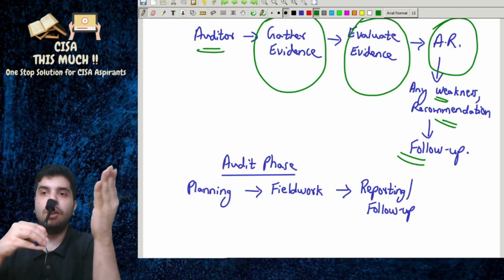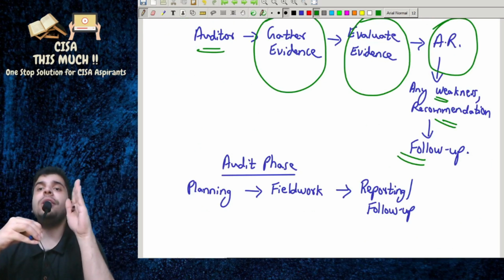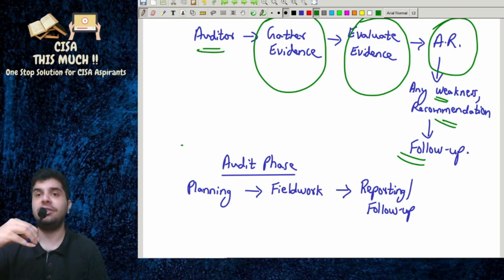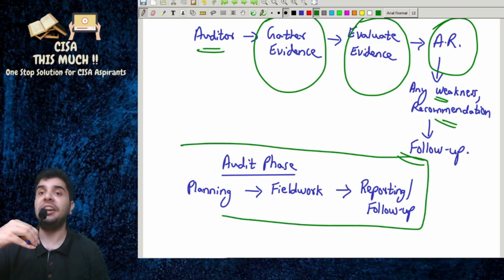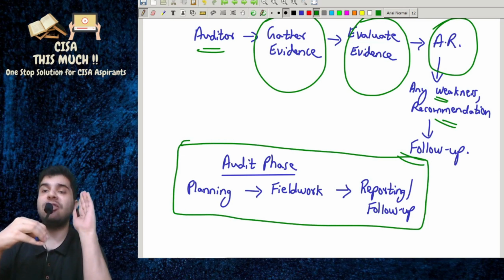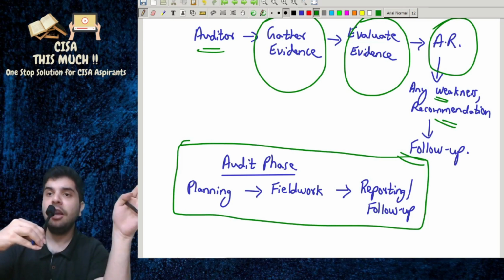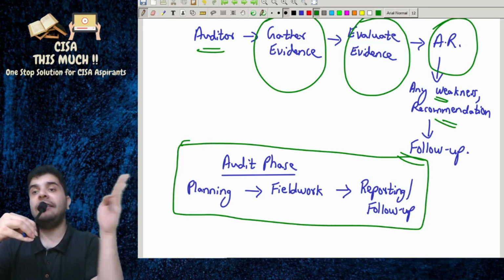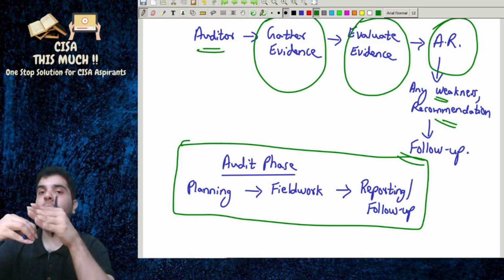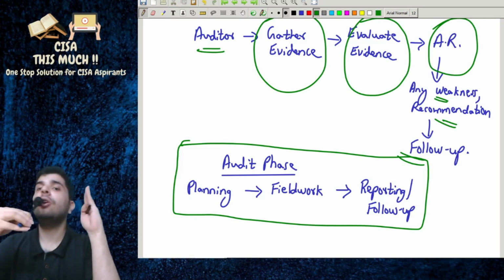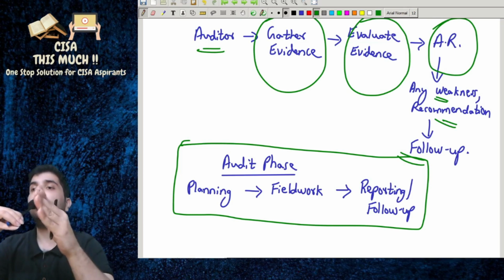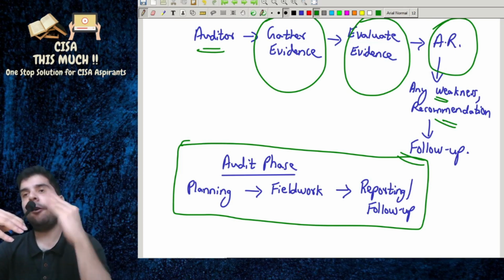Okay, so basically what is the audit phase? We will discuss the audit phase in detail later on, but as of now, first there would be planning, and then field work, and then reporting, and then follow up.